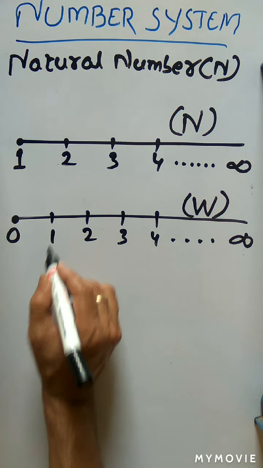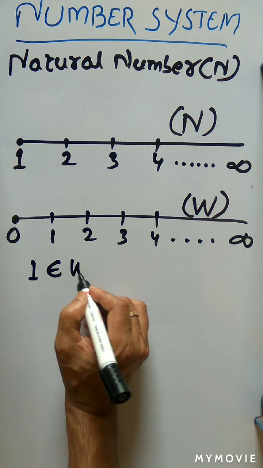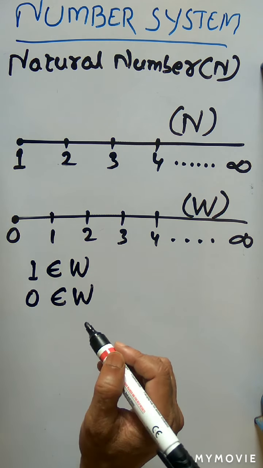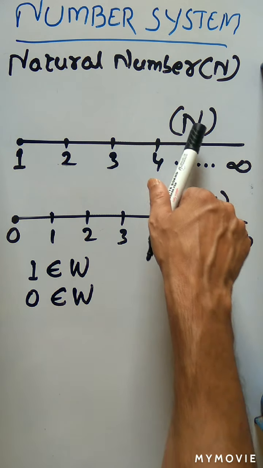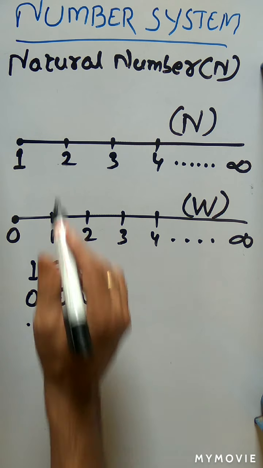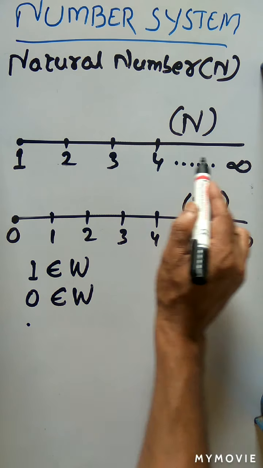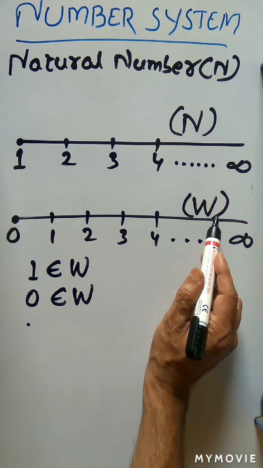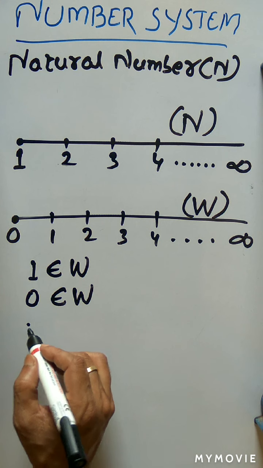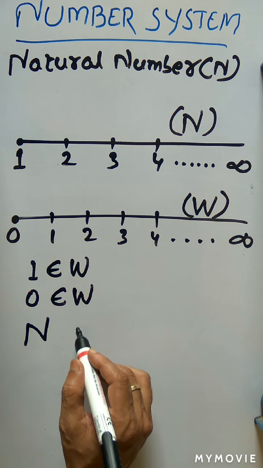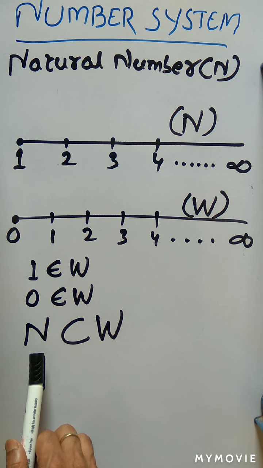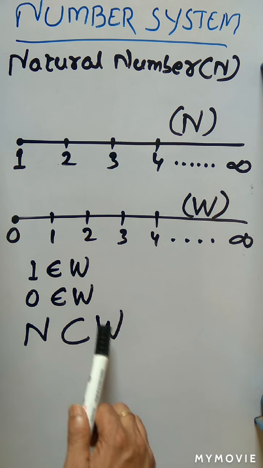I can say 1 belongs to which set? The W set. 0 belongs to which set? The W set. Now you see the difference between the natural set and the whole number set. All the elements of the natural number set come under the whole number set, but 0 is the extra number included in the whole set. So I can say the natural set is a subset of the whole set. That means all the numbers in the natural set belong to which set?